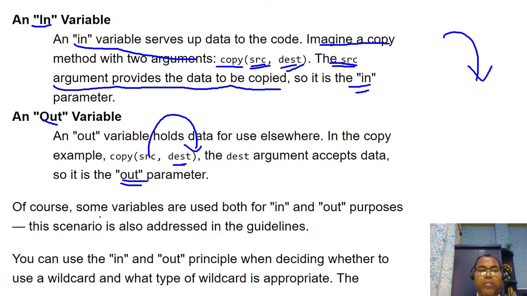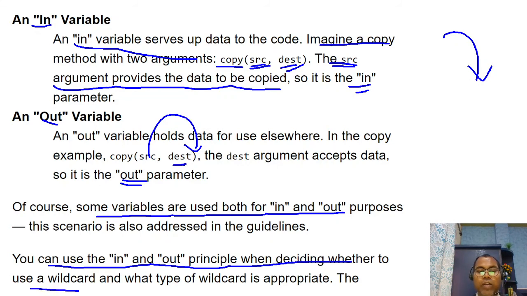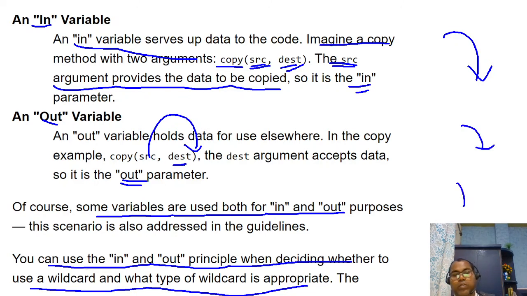Some variables are used for both in and out purposes. So you can use the in and out principle when you are going to use the wildcard and types as well. Depending on which are the in and which are the out, we can use the respective wildcard.